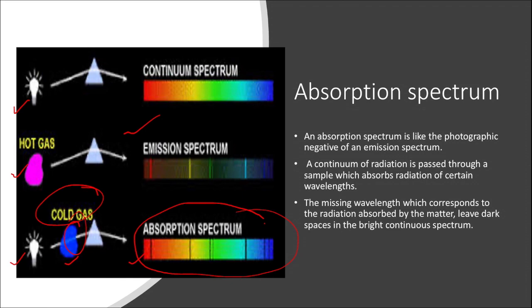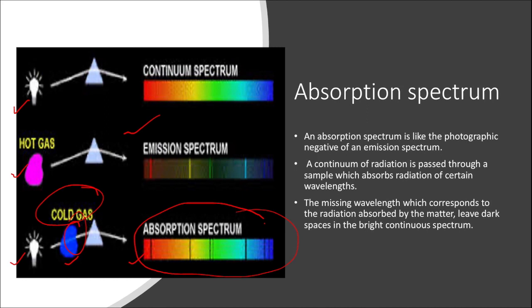The emission spectrum of any particular gas is its characteristic property. It is similar to the fingerprints, like in humans. Just as we identify humans with their fingerprints, in a similar way, elements can be identified by looking at their emission spectrum, because each element has its own characteristic emission spectrum.